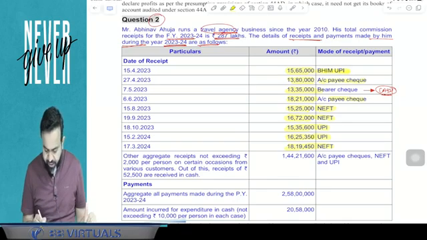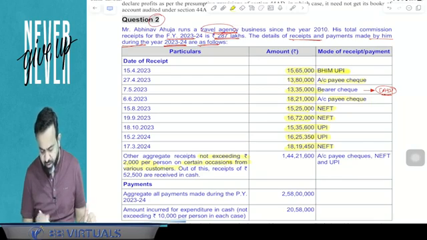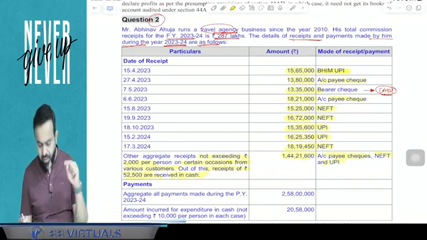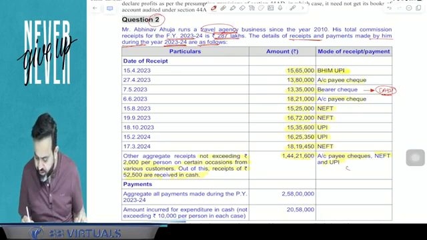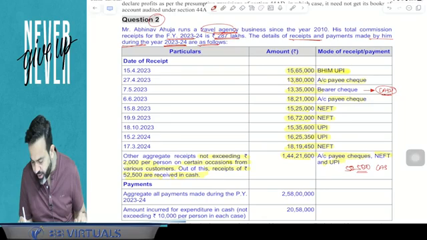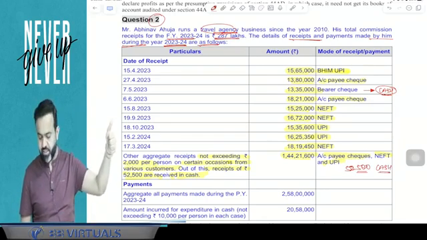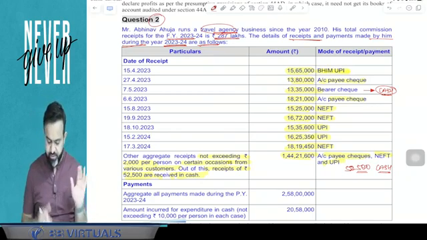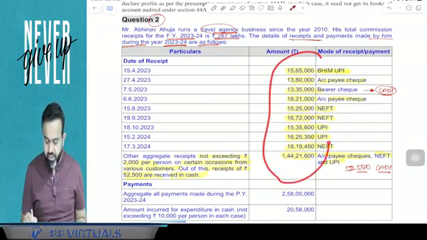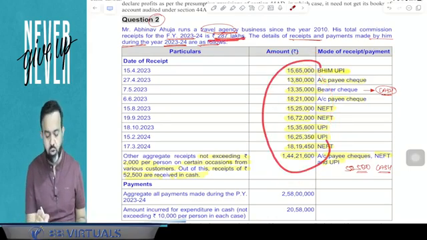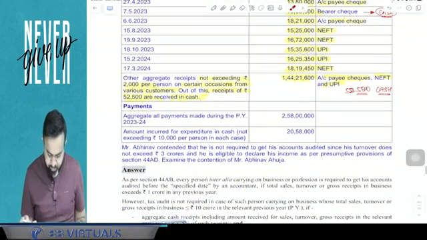Now other aggregate receipt not exceeding 2,000 per person on the certain occasion from the various customer. Out of this receipt, 52,500 is received in cash. So guys, this is also by the account payee cheque, NEFT and UPI, but out of this 52,500 is received in cash. So here, out of 1 crore 44,21,600, 52,500 is received in cash. So this is the detail about all the receipt, and if you aggregate, then it comes to the 2 crore 87 lakhs. Now next part.